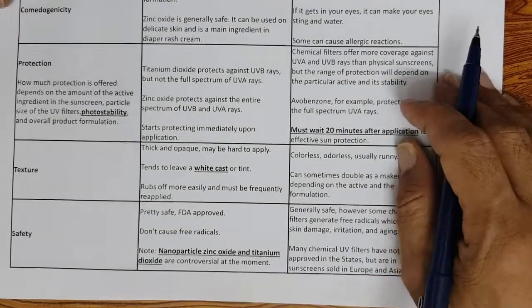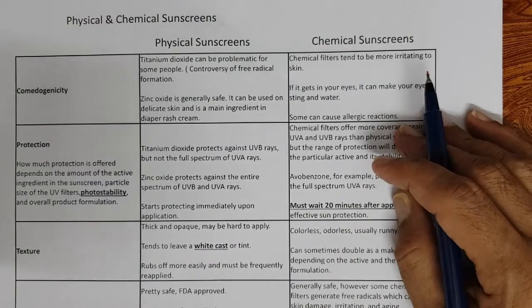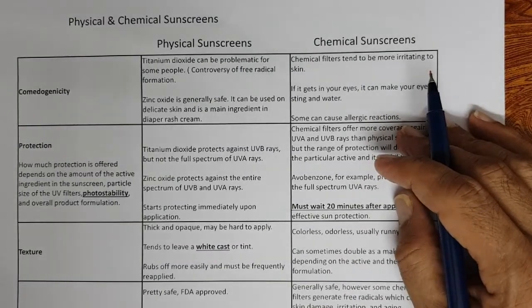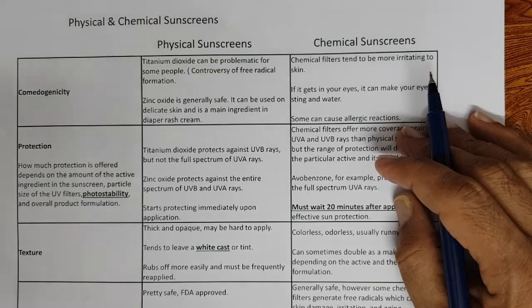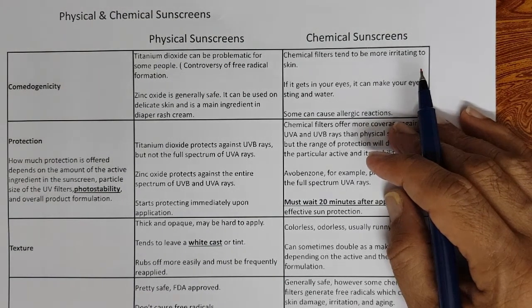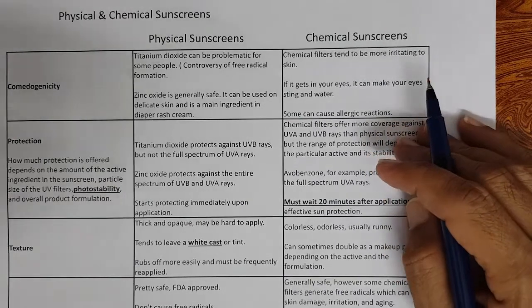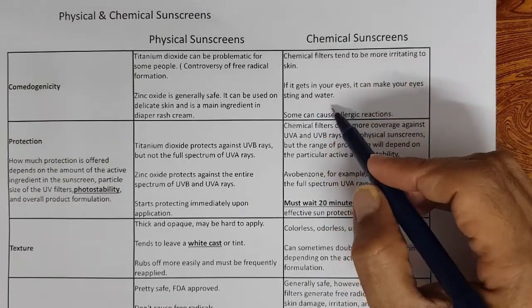Comedogenicity. Comedogenicity means causing some sort of eruptions on the skin. Some people, like we saw when we discussed acne. A comedogenic cosmetic ingredient is one where, for some people, they get pimple-like eruptions. It's called comedogenic. Chemical filters tend to be more irritating to the skin.